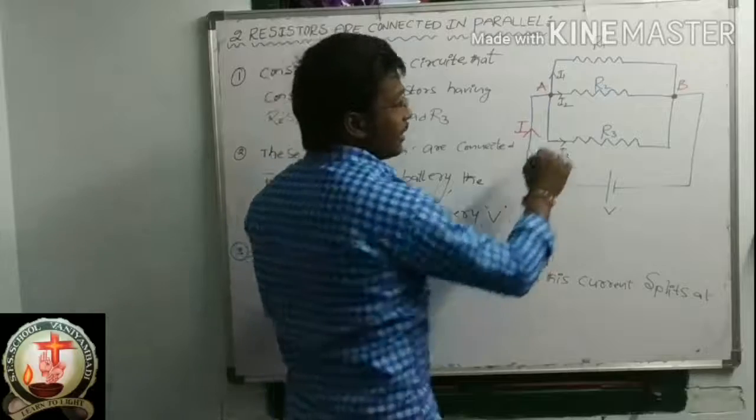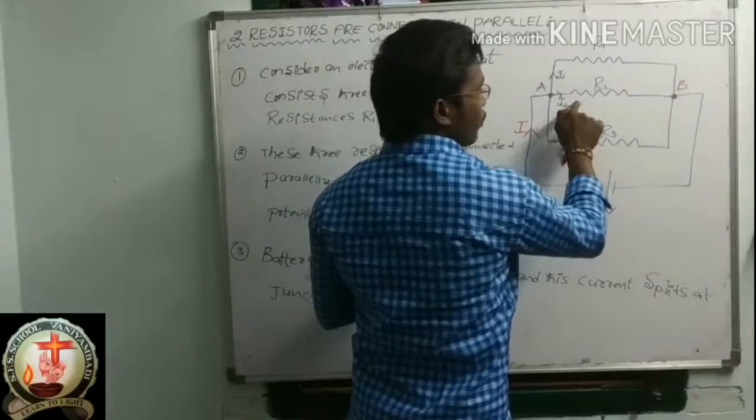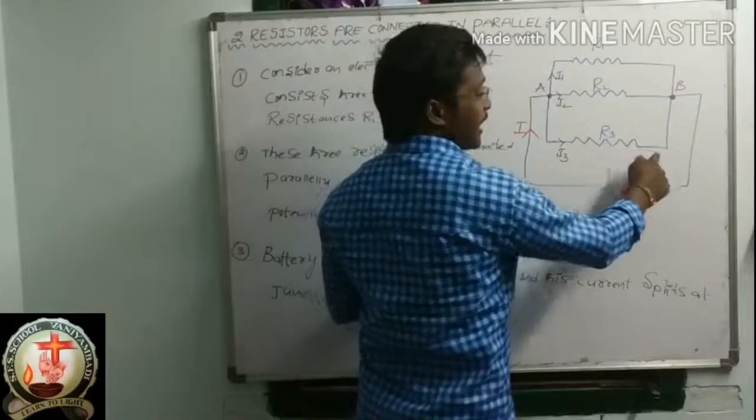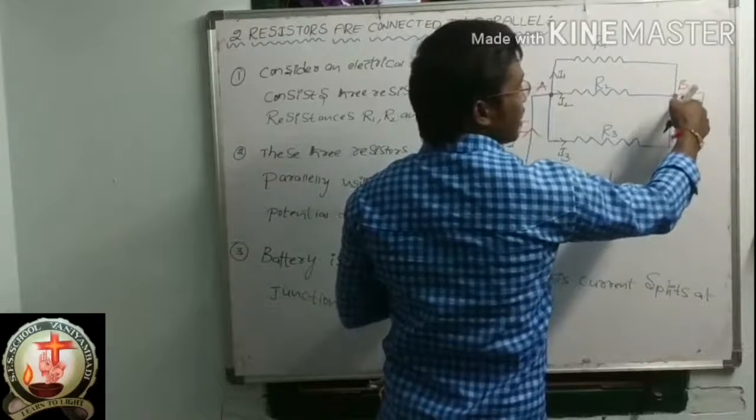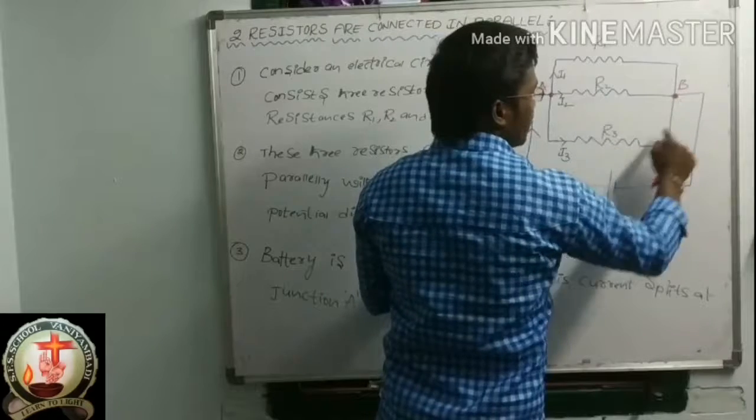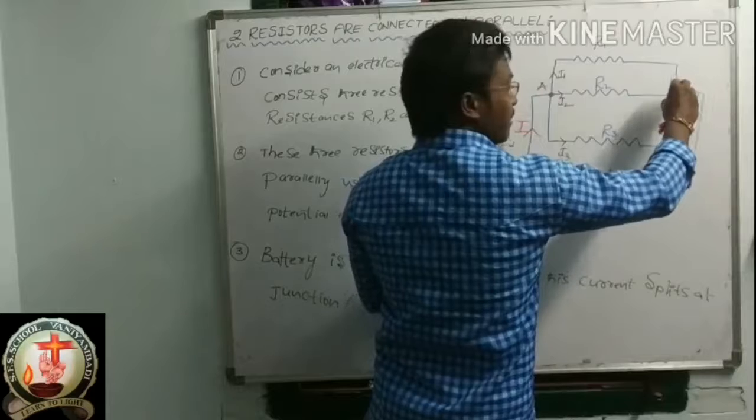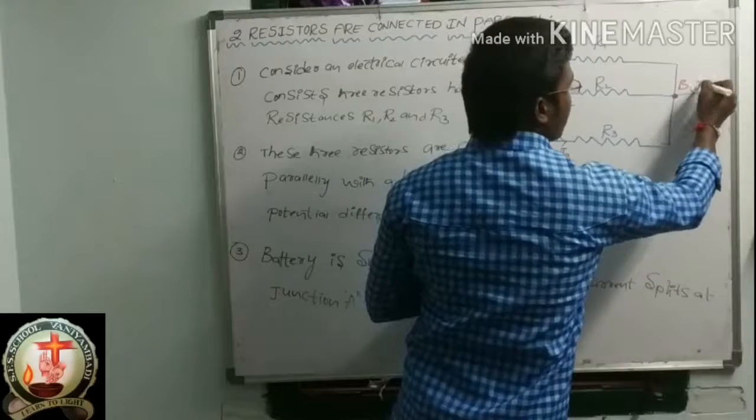And this current I1 will flow through R1. This current I2 will flow through R2. This current I3 will flow through R3. And again finally they will meet at junction B. So I1, I2, I3, all three values will meet at junction B, and again form this one, I.